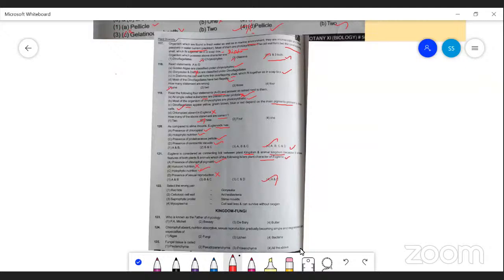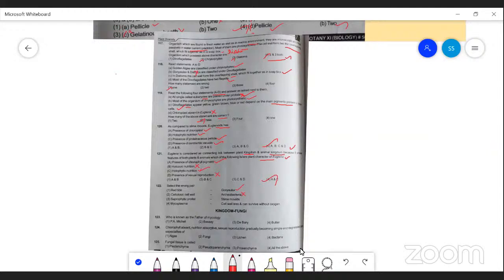Red dye is caused by Gonialax. Yes, correct. Gonialax and the gymnodium cause red dye. Cellulosic cell wall in Archibacteria? No. Because Archibacteria, the most primitive bacteria, have a non-cellulosic cell wall. That is nothing but mucopeptide. Murein is present. Sorry, pseudomurein is present.